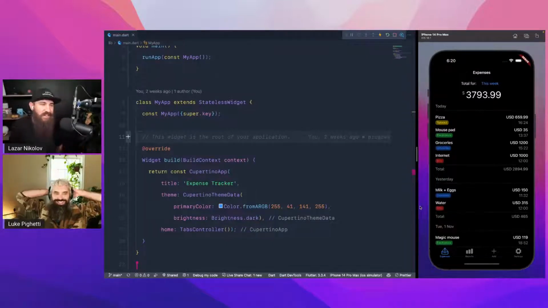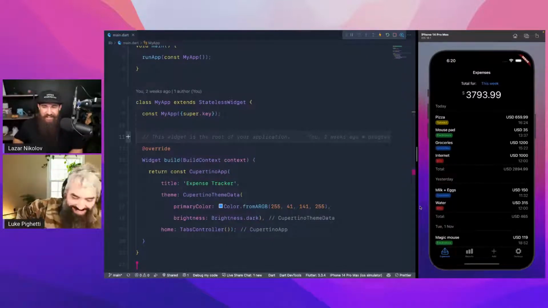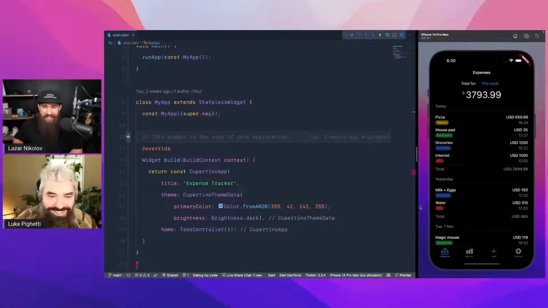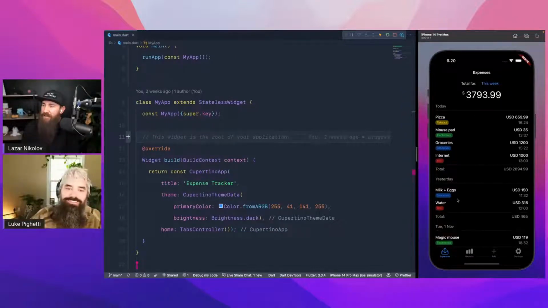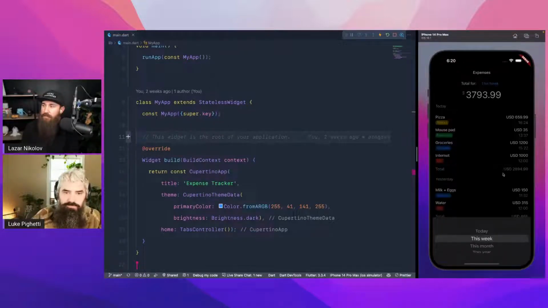Yeah, totally. So I scrapped the multi-currency. Fair enough. Here we go. We have the expenses screen. That is the first one. At the top we can see how much we've spent in the period. So this is this week, for example, by default. And here's the picker that I mentioned.